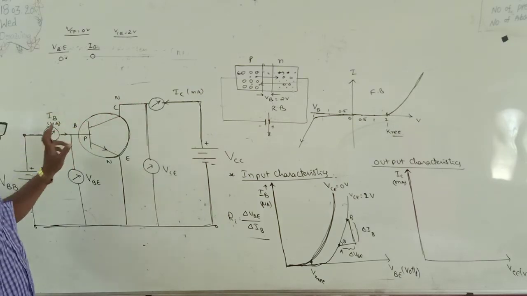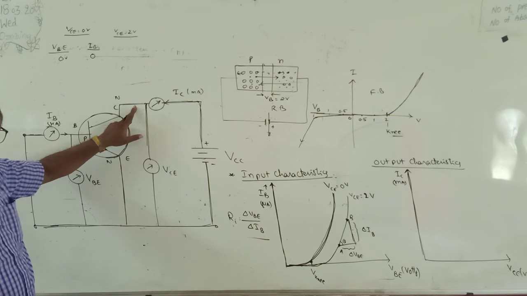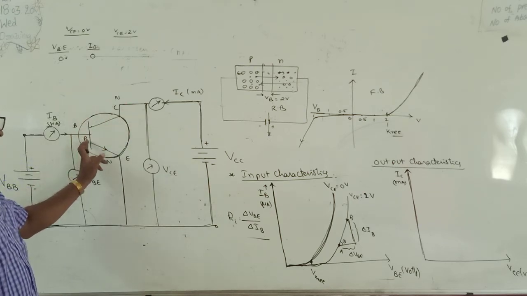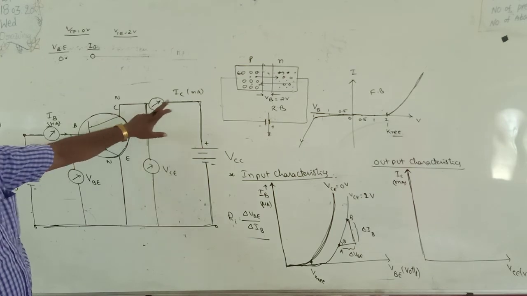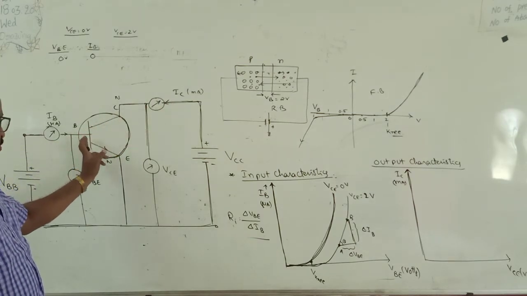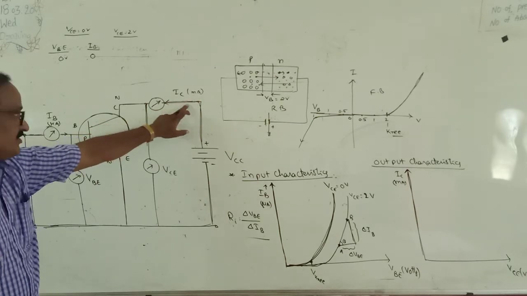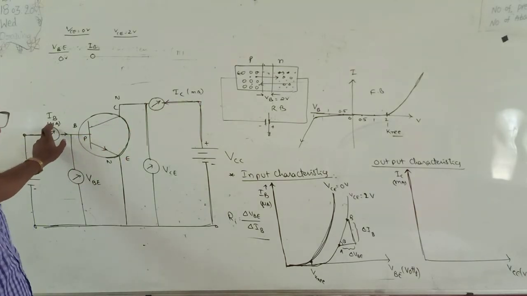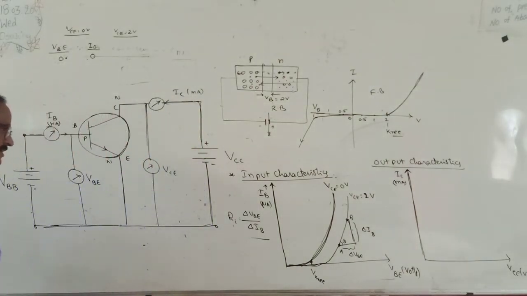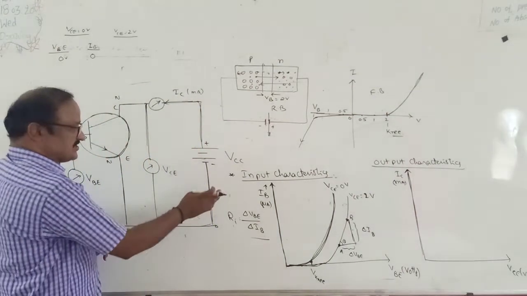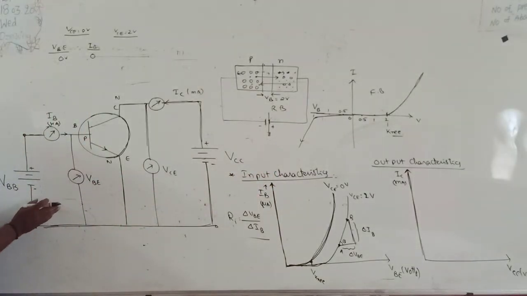Compared to the base, the collector is a moderately doped material, which means compared to the base it contains a majority number of charge carriers. They constitute the collector current. So the collector current is in milli, which means 10 power minus 3. Compared with this, the base current is smaller, in micro, 10 power minus 6. Okay, milliamps. Right? So in case of input characteristics, the output potential difference remains constant.